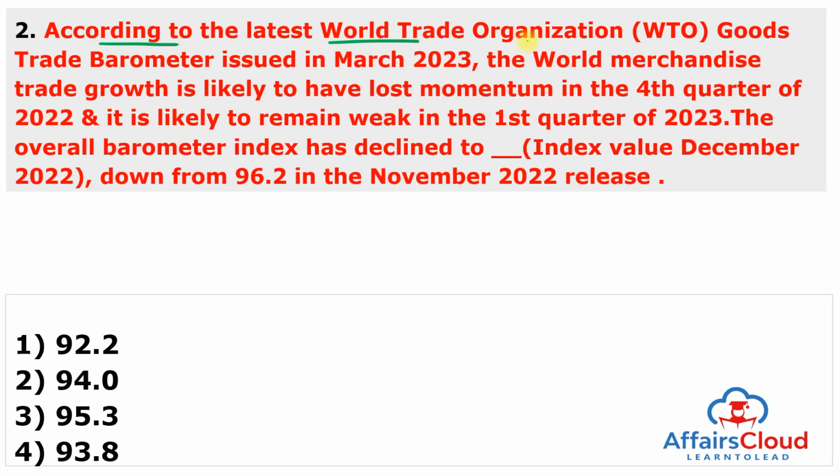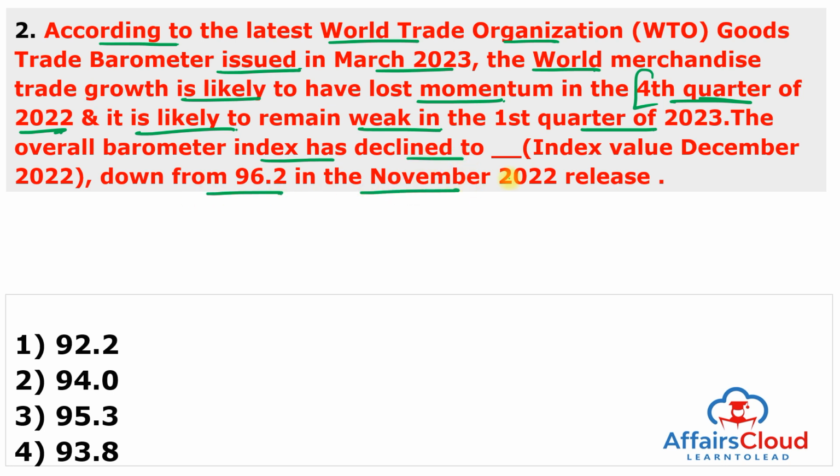According to the latest World Trade Organization Goods Trade Barometer issued in March 2023, world merchandise trade growth is likely to have lost momentum in the fourth quarter of 2022-23 and is likely to remain weak in the first quarter of 2023. This is the prediction of the World Trade Organization, and the overall barometer index has declined to this value, down from 96.2 in the November 2022 release. Earlier it was 96.2, but now it is 92.2. The answer of this question is 1.